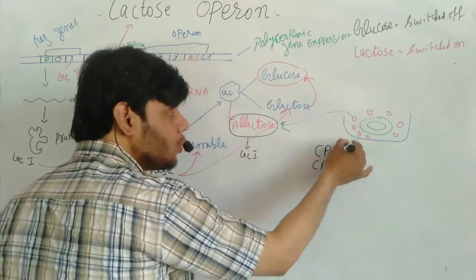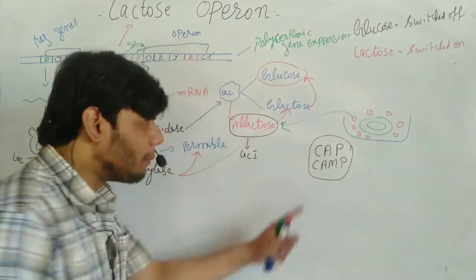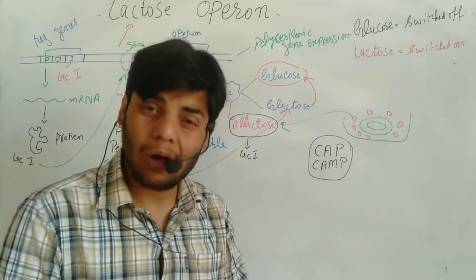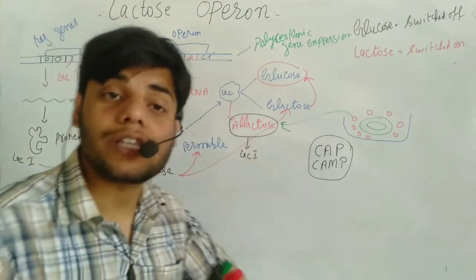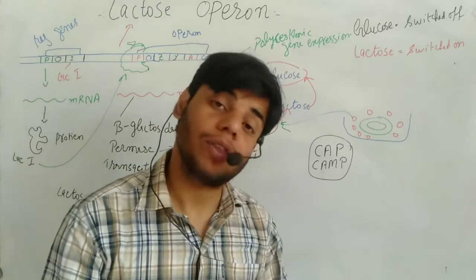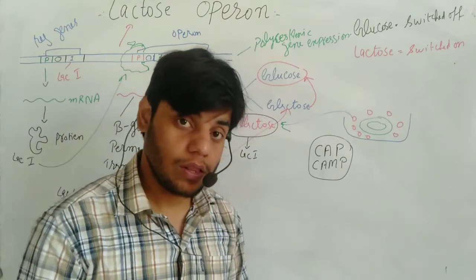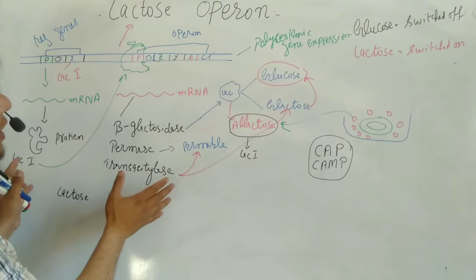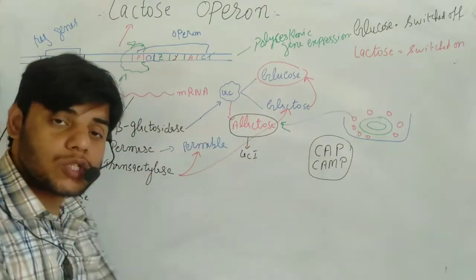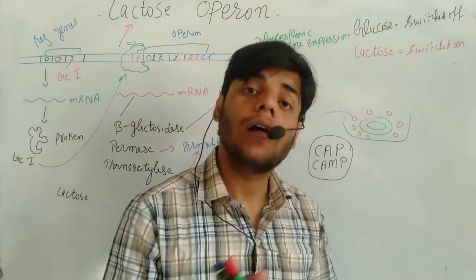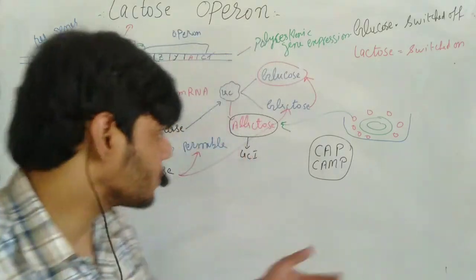Okay, these two are also molecules or proteins which are actually responsible for switching the lactose operon on and off as well. Because we talked about how it is switched on and switched off, but these two are also responsible for the switching on and switching off of the lactose operon respectively.